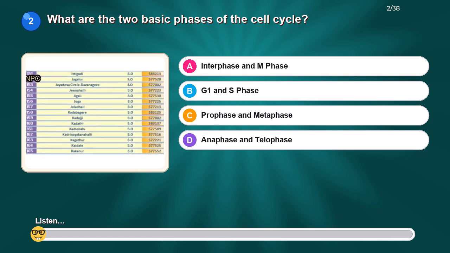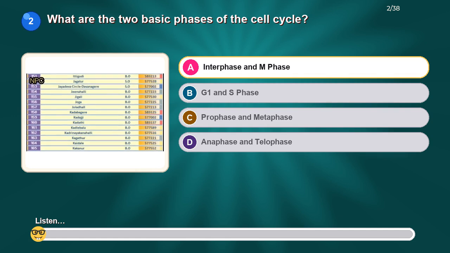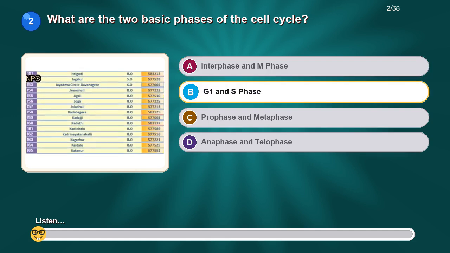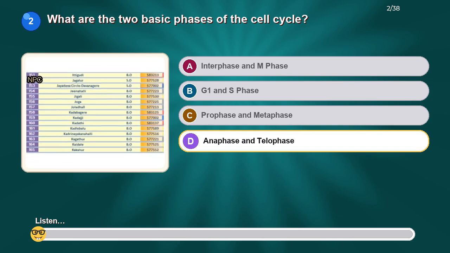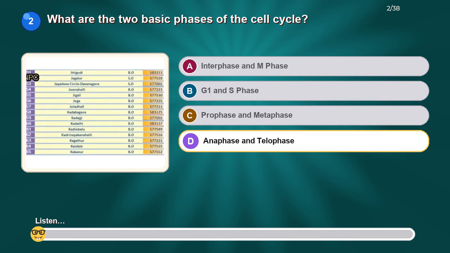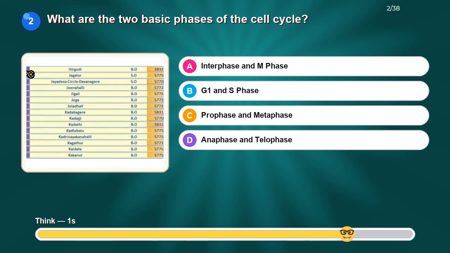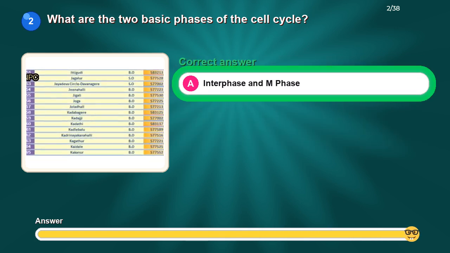What are the two basic phases of the cell cycle? Option A, interphase and M phase. Option B, G1 and S phase. Option C, prophase and metaphase. Option D, anaphase and telophase. The correct answer is interphase and M phase.